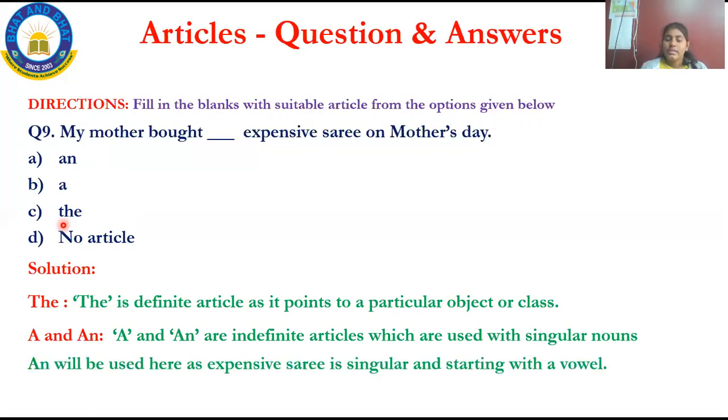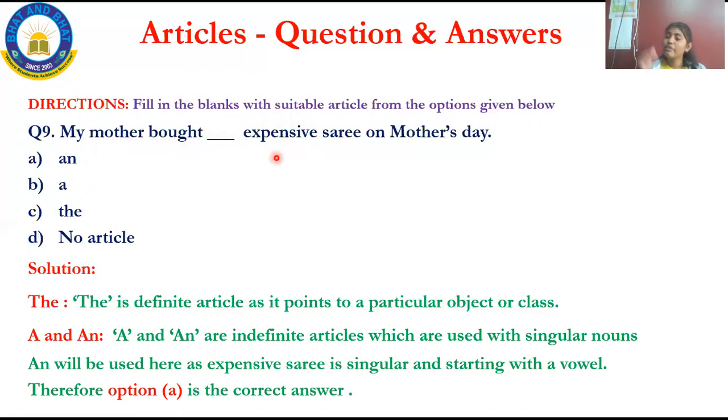And then see here, an will be used. Here, expensive saree, an is used because expensive is a singular noun and it is starting with a vowel. Expensive is a singular noun, it is starting with a vowel, so I should fill with option A, that is an. I hope you all understood. That is, my mother bought an expensive saree on Mother's Day.